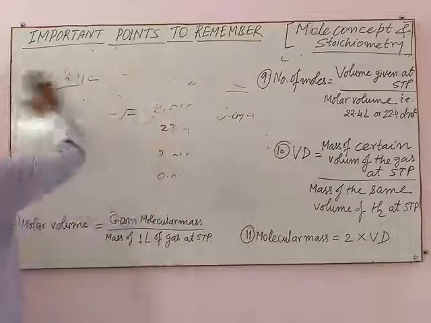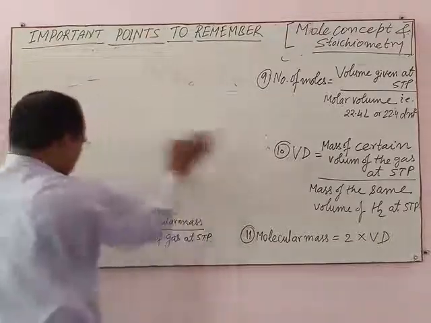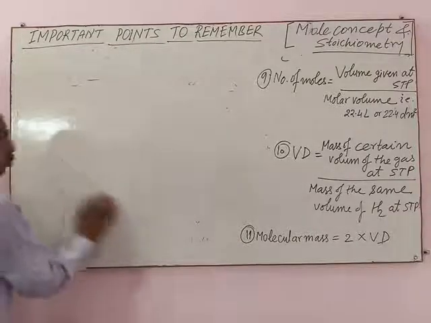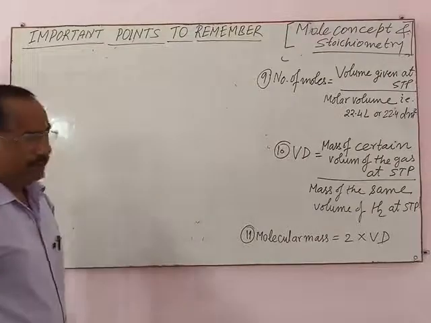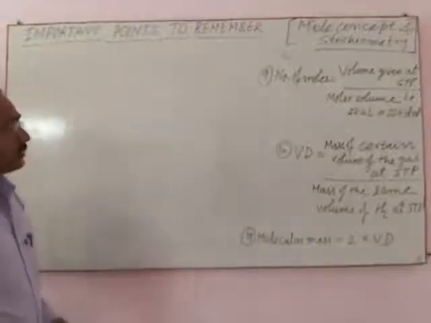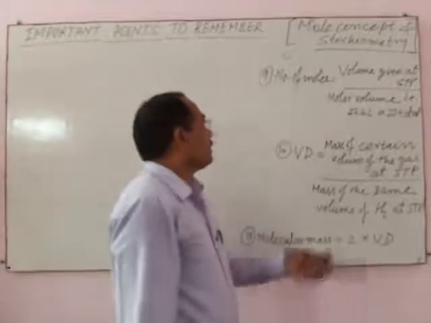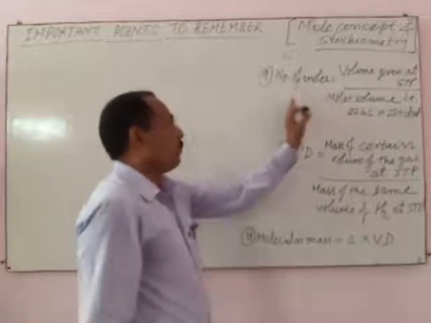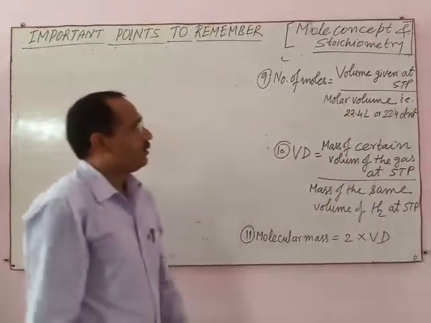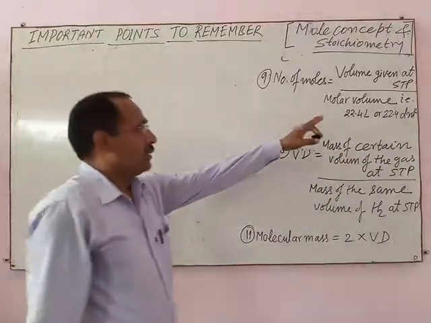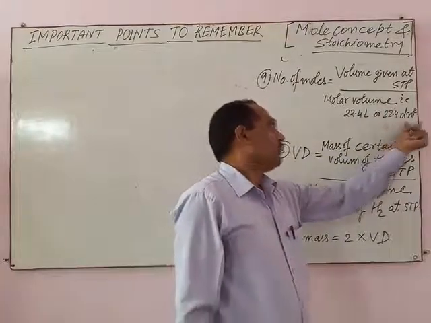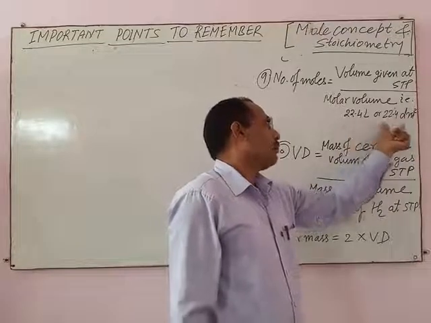Next, number of moles. How do you find the number of moles of a gaseous substance? The number of moles of other substances except gaseous substances is already calculated. In case of a gaseous substance, number of moles is equal to the volume given at STP divided by the molar volume, that is 22.4 liter. Liter is also called decimeter cube, so 22.4 liter or 22.4 decimeter cube.